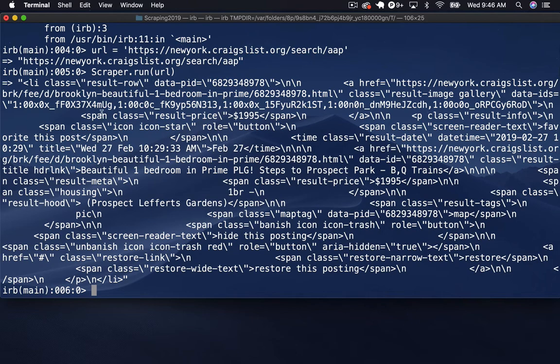So right here you can see we get a result row. It's exactly what we'd expect. There's the price in here, so on and so forth. So the next thing we're going to do is put this into an object and call methods on the object, hopefully. So let's see what we can get to.